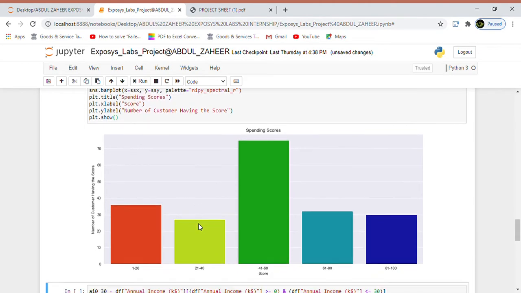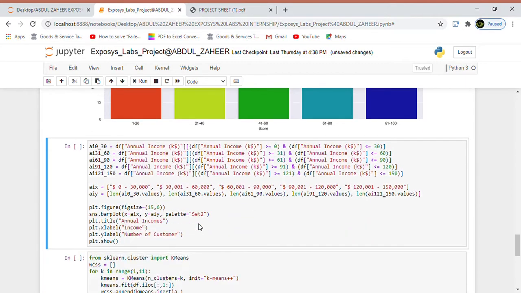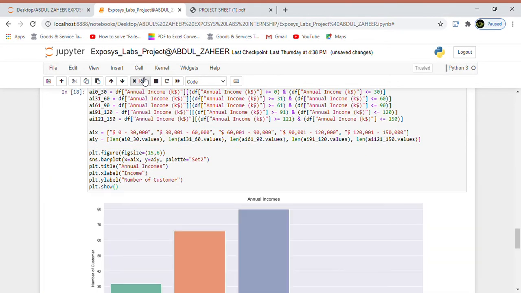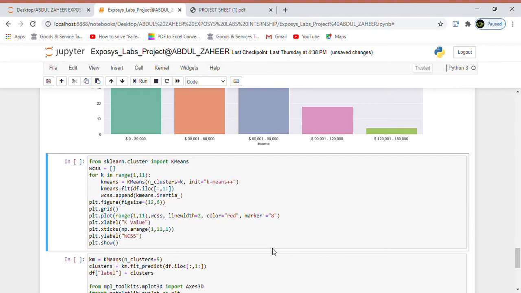Here we can get the spending scores of all the customers. The majority of customers have a spending score in the range of 41 to 60. Here you can see the graph clearly. After this, we made a bar graph for visualizing the number of customers to their annual income. The majority of customers have an annual income between 60,000 and 90,000. This is the bar graph for that.